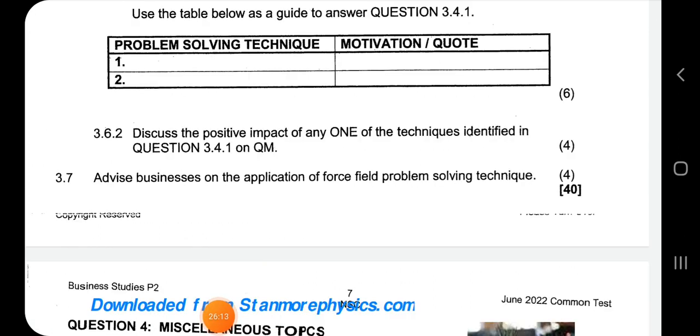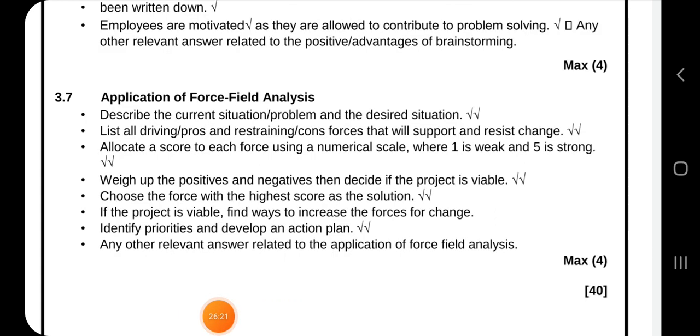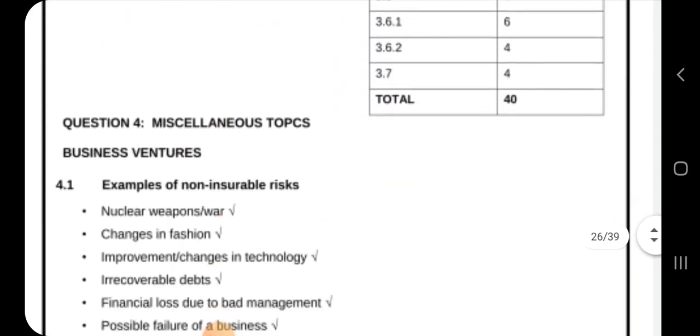And then now we're going to look at 3.7: advise businesses on the application of the force field problem-solving technique. So this is the application of force field analysis. Describe the current situation, the problem, and the desired situation. So you can go through all that, not limited to this, because any other relevant answer also applies. Now let's go to question 4.